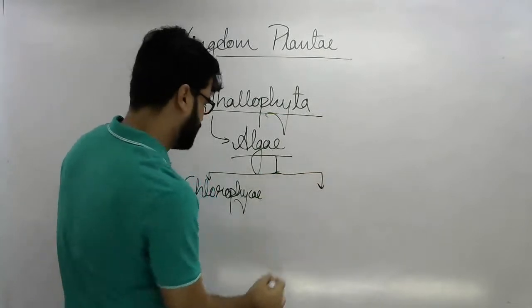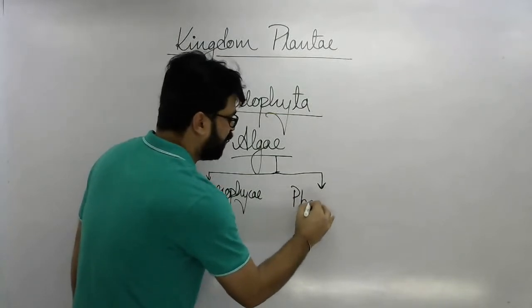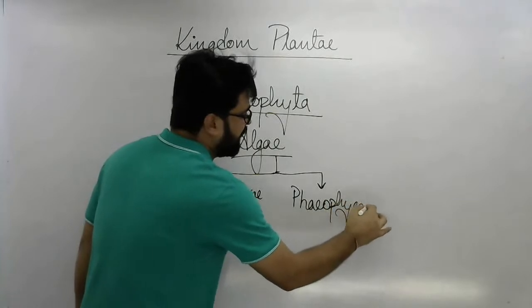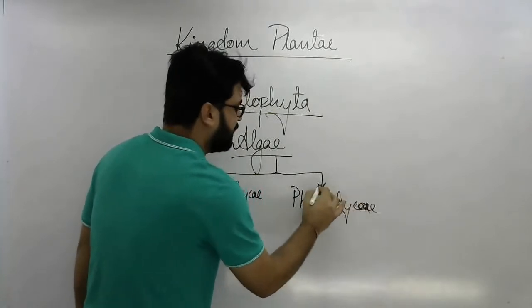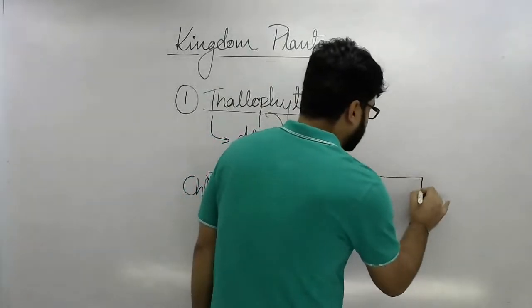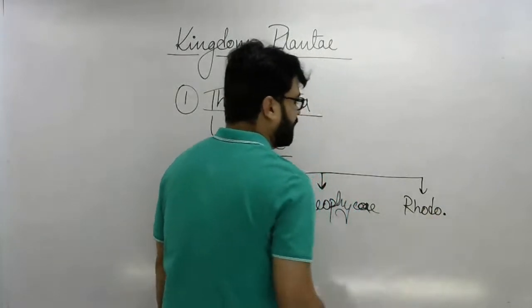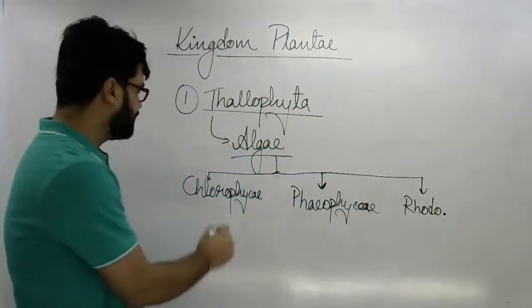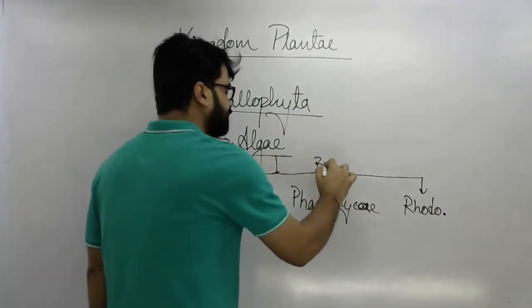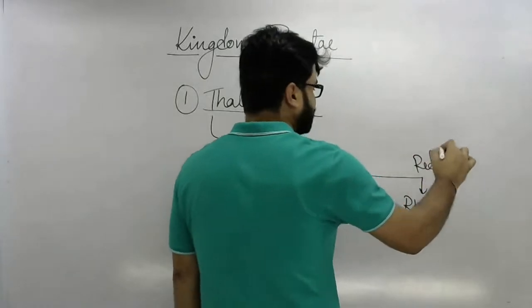The second group is phaeophyceae, that is the brown algae, and the third group is rhodophyceae, that is the red algae. This is green, this is brown, and this is red algae.